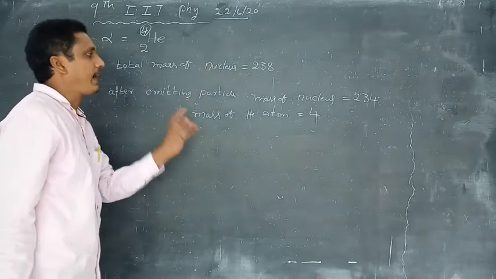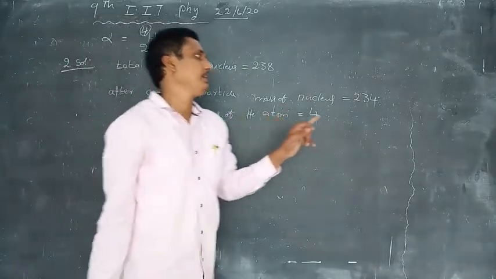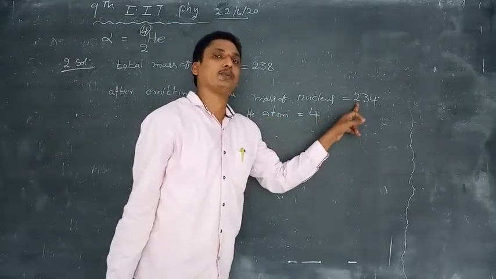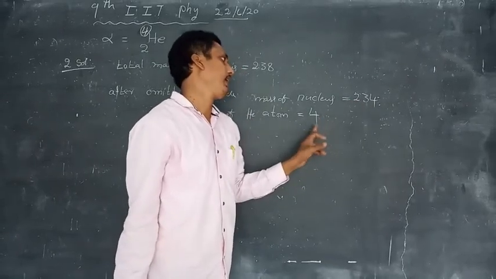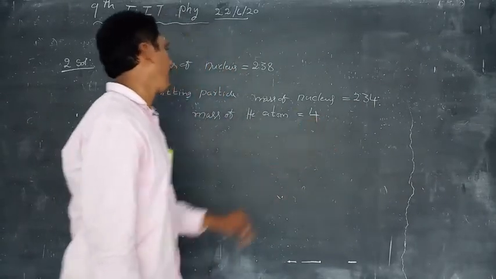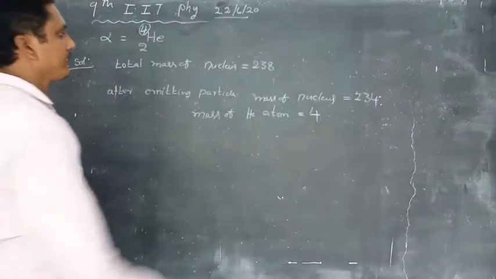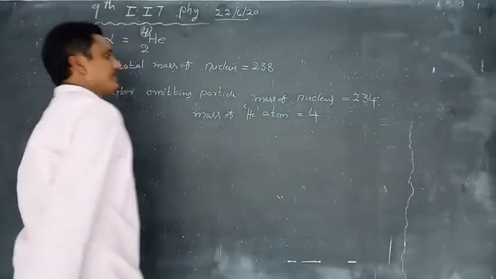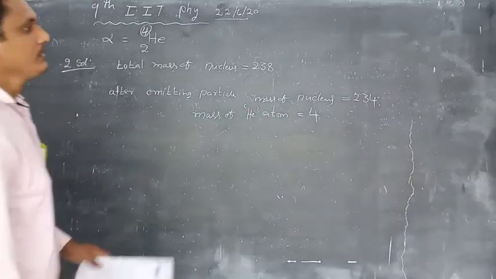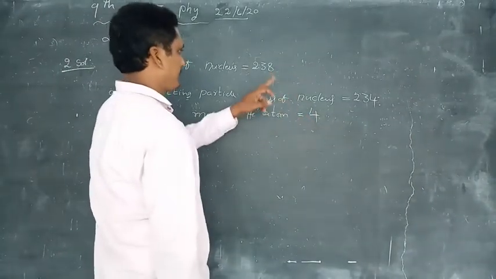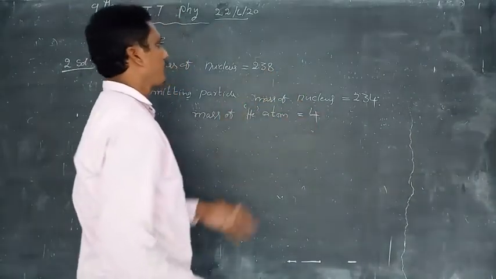After emitting, the mass of the nucleus is 234 and the mass of the helium atom is 4 units. So these are the residual parts, and this is the total mass.